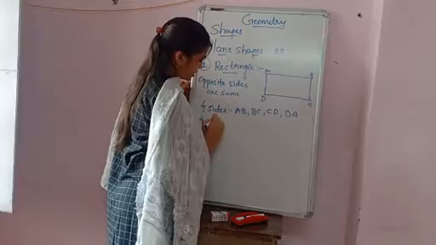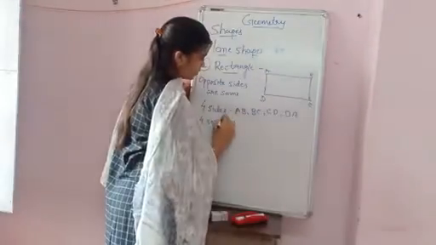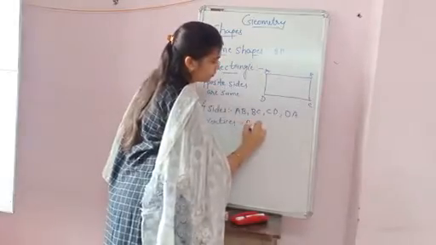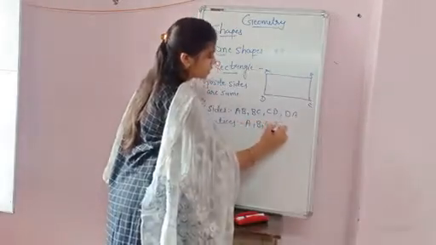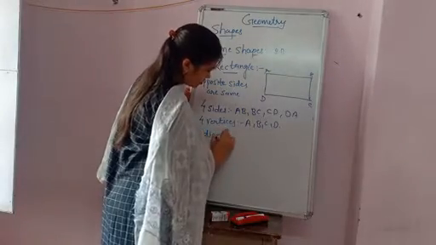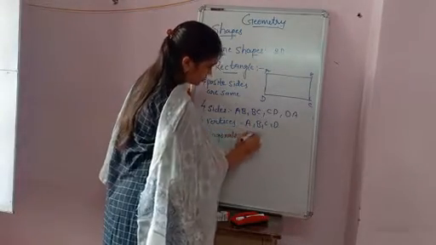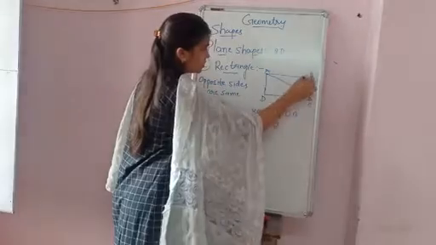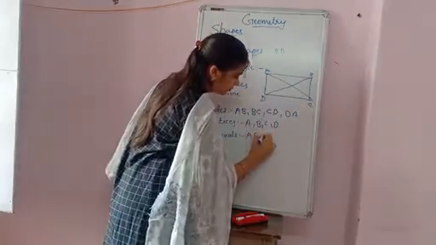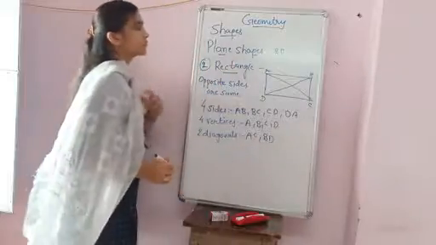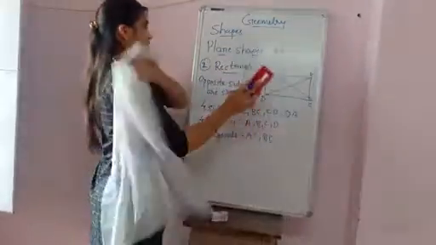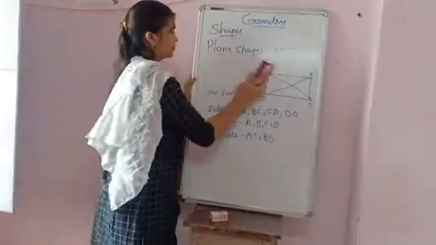Four vertices, meaning the corners A, B, C and D. Two diagonals. The diagonals have the same size. That is AC and BD. This is the rectangle. Third plane shape is the triangle.